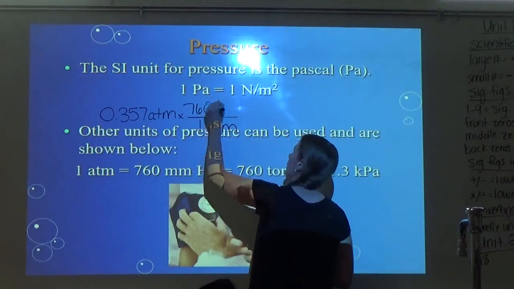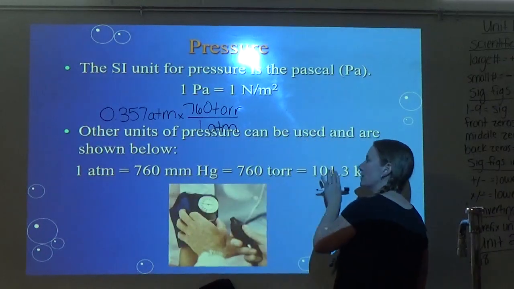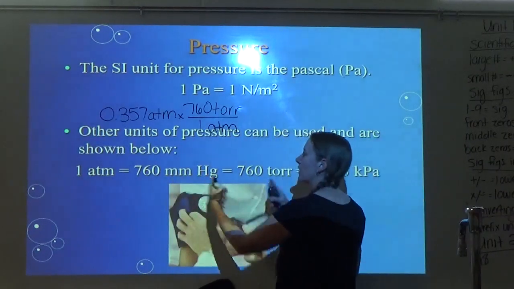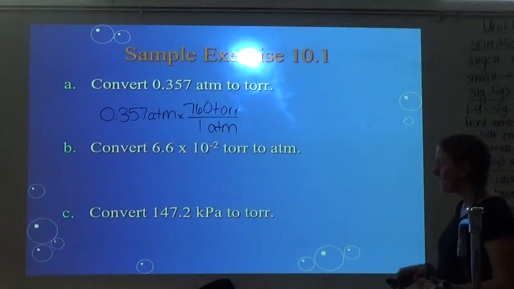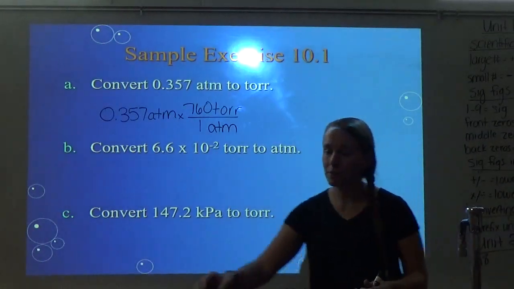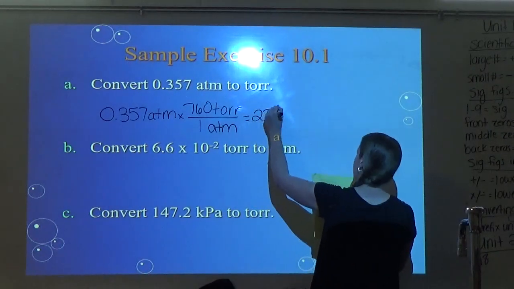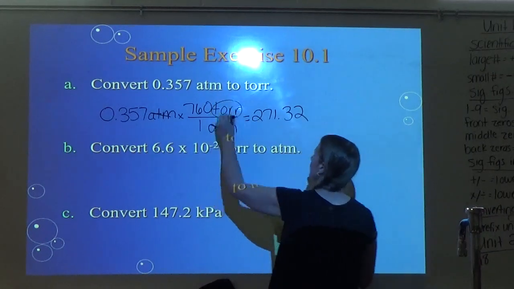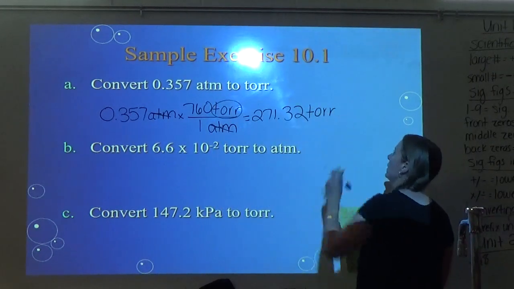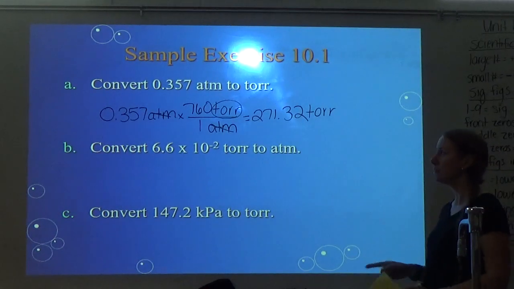Okay, so y'all, when you use this big conversion factor, you don't have to kind of work your way across the conversion factor. You just pull out whatever two parts you need. It doesn't matter. Okay? And so then, since both numbers are on top, I'm going to multiply. And for this one, I got 271.32. And then my ATMs cancel, so I'm left with torr, so my answer would be torr. Okay? So again, hopefully you remember this from honors, because we've done this before.